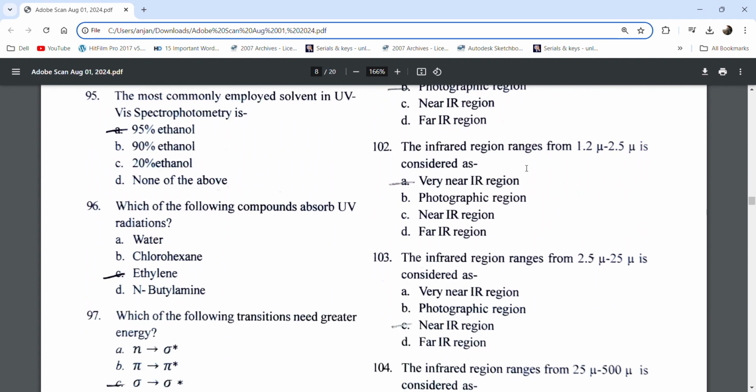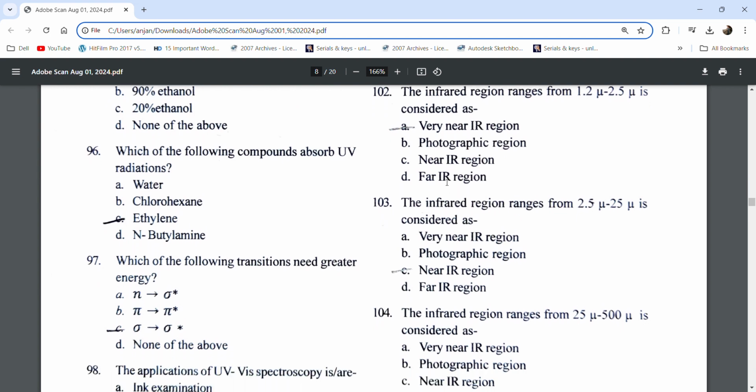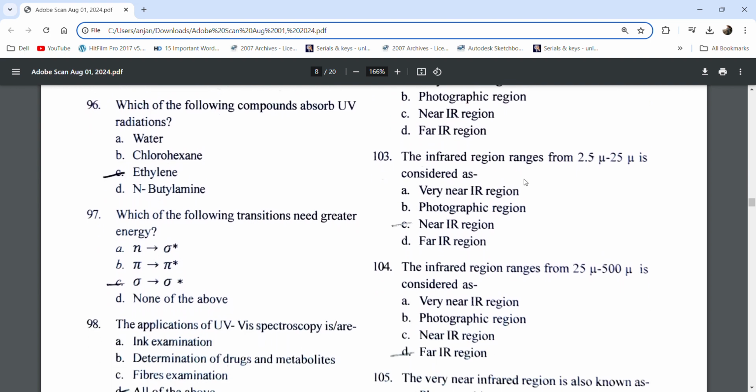The region from 1.2 micron to 2.5 micron is considered the very near IR region. The region from 2.5 micron to 25 micron is considered the near IR region.